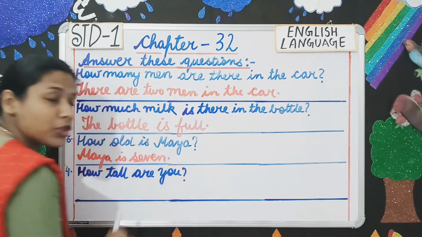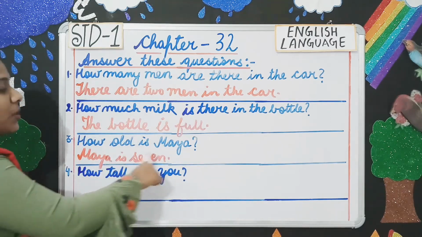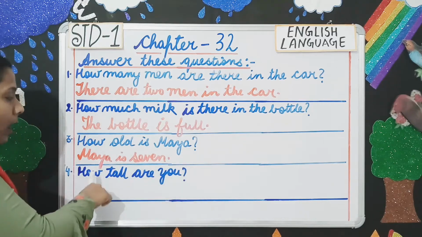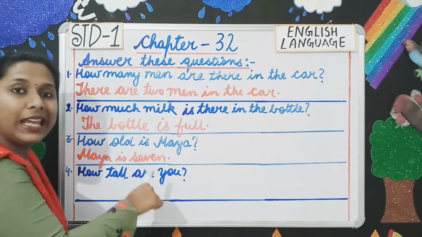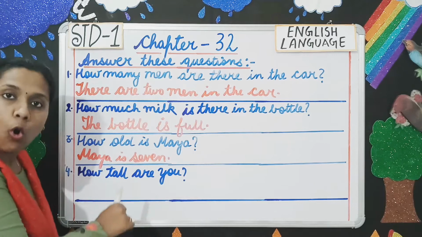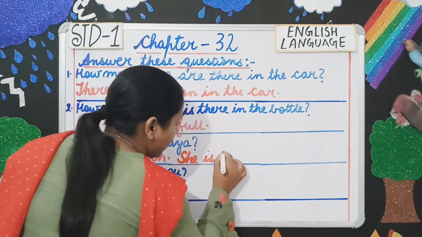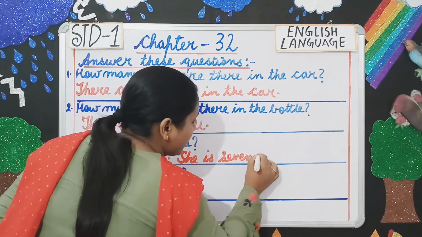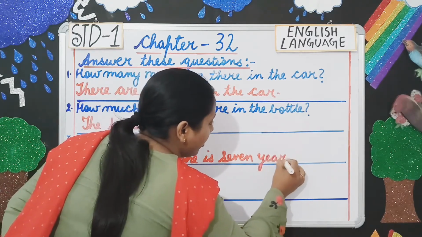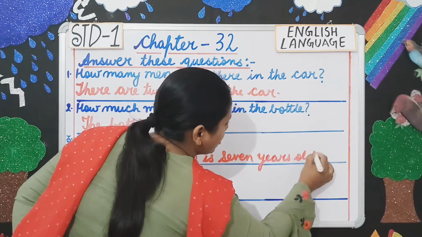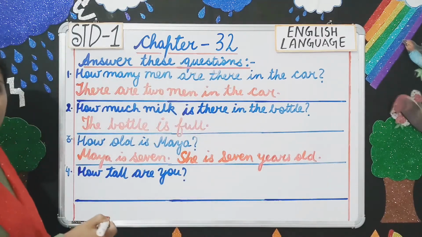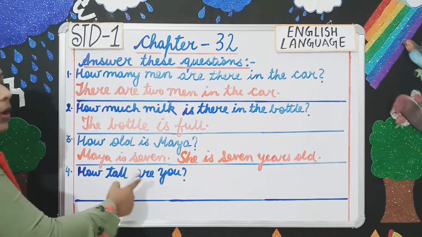Then you will put a full stop. Then again you will use the pronoun she for Maya and you will write she is 7 years old. Clear?